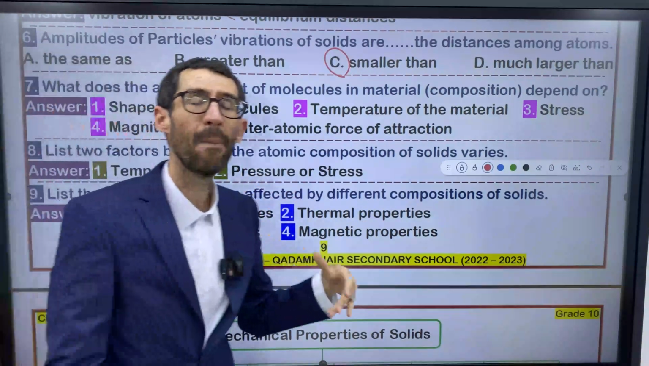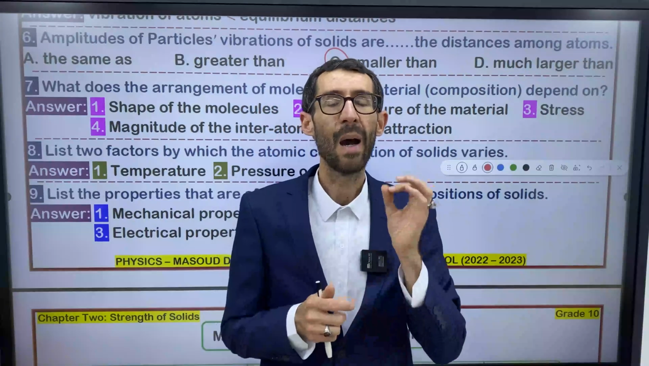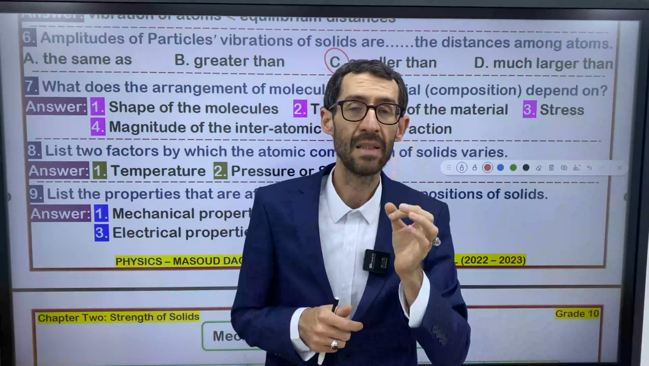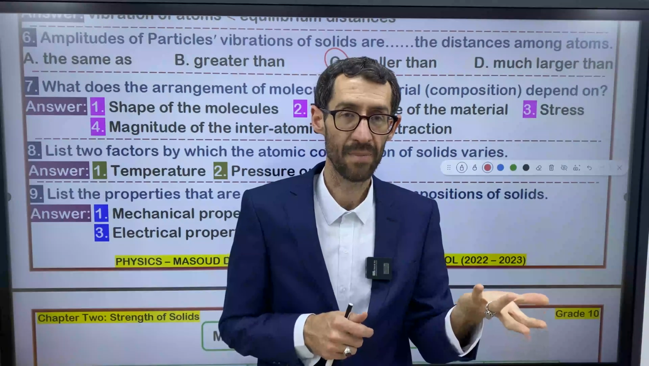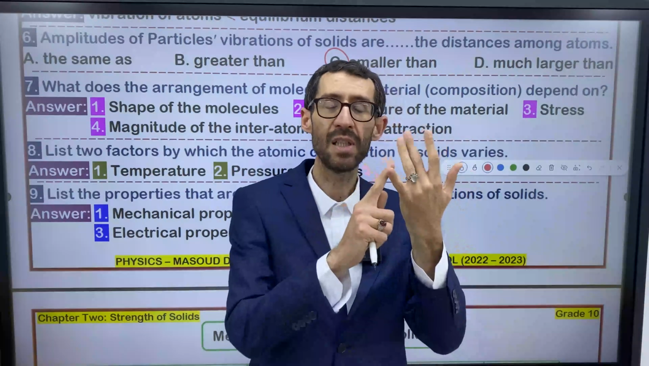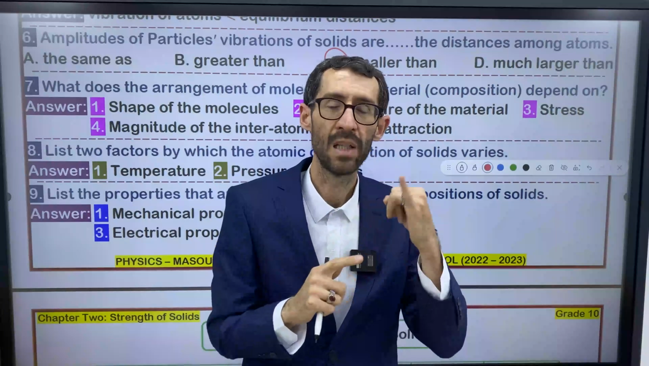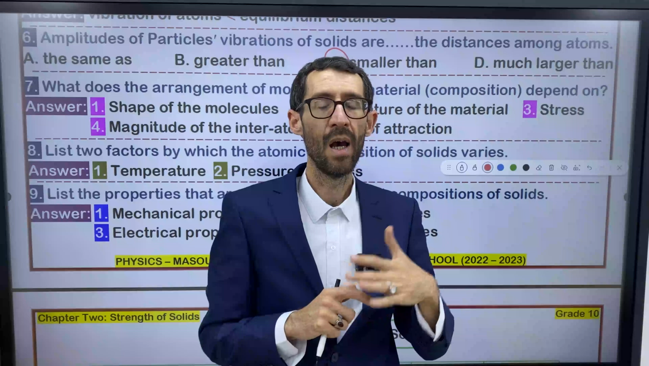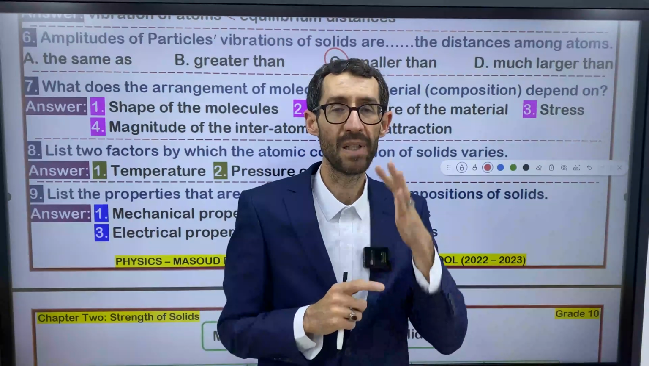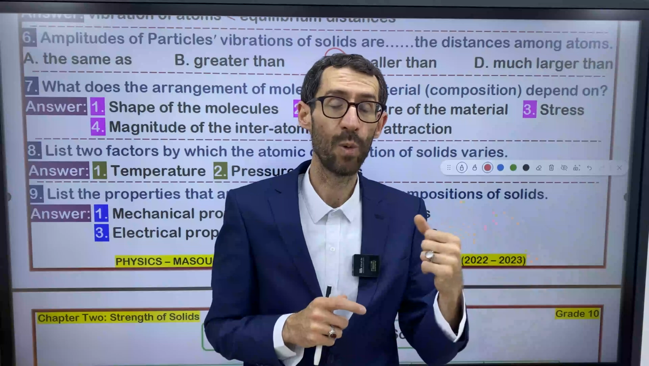So, composition of solid, guys, it's very important. Composition determines the properties of solid, right? Composition determines the type of solid, whether it's crystalline or amorphous. Composition determines the properties of solid.